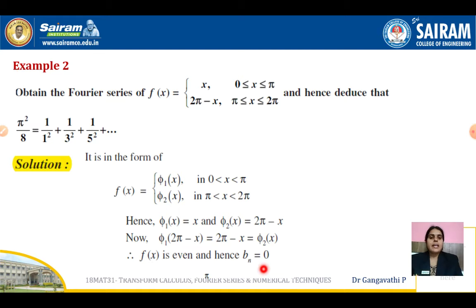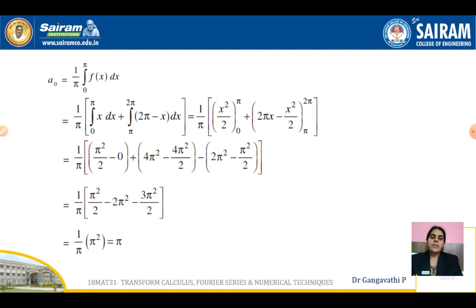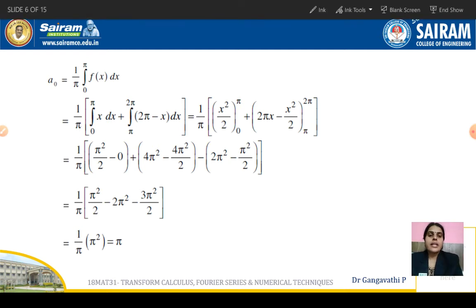So f of x is an even function, and once f of x is an even function, by default bn will be equal to 0, and we need to evaluate only a0 and an values. So let us evaluate the value of a0 by using this formula, 1 by pi integral 0 to 2 pi f of x dx. Okay, so here there is a small twist. This is actually 2 pi, so try to make a correction. It is 2 pi here. So 1 by pi integral 0 to 2 pi f of x dx is the formula for a0. So 1 by pi, I am keeping it as it is here.